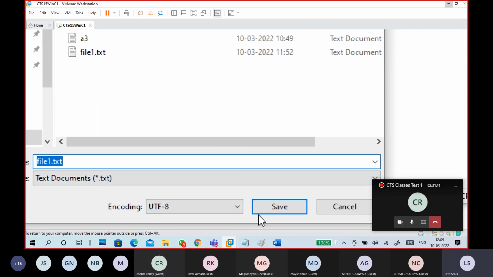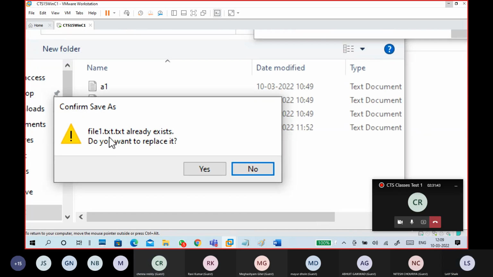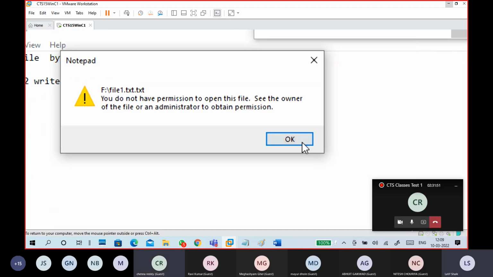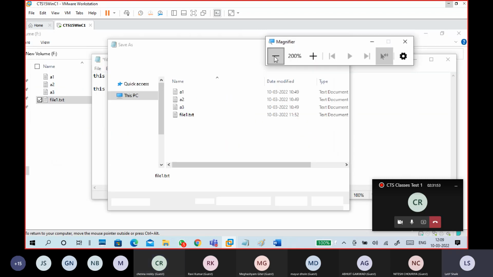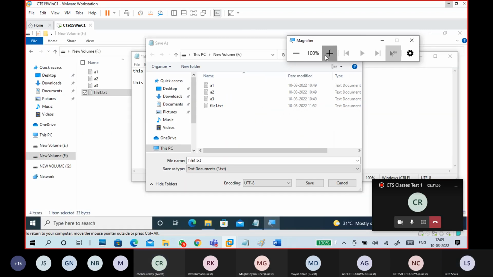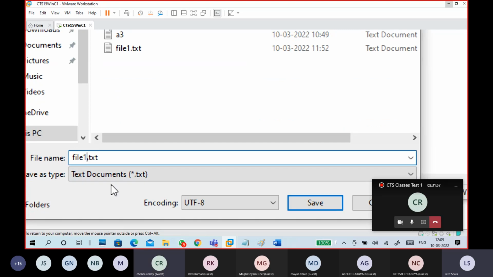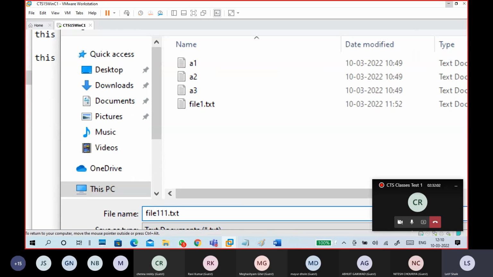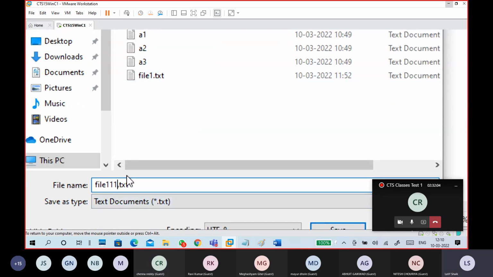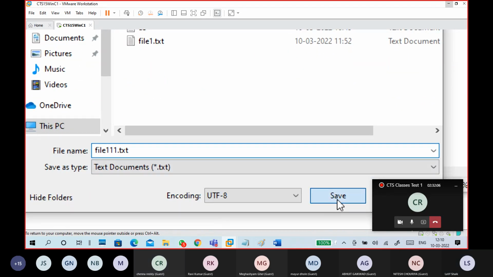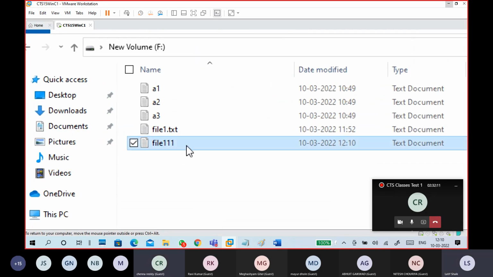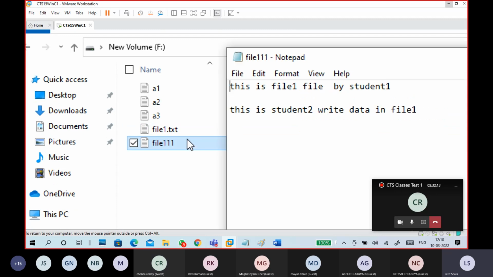When I click on save, the file already exists. Do you want to replace it? Yes. And it is throwing this error, because you don't have permission. But what I'm trying to do is change my file name in Save As. Instead of the same file name, I put a different file name, save, and it is saved. See, it is saved with a different file name, you can see.